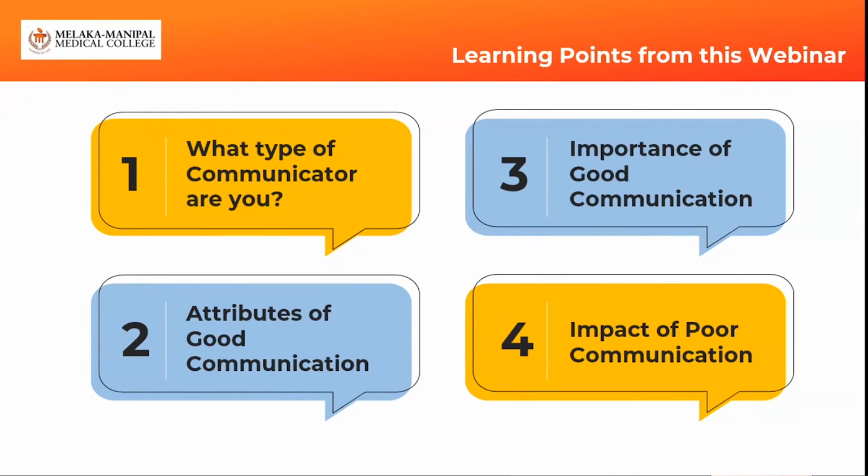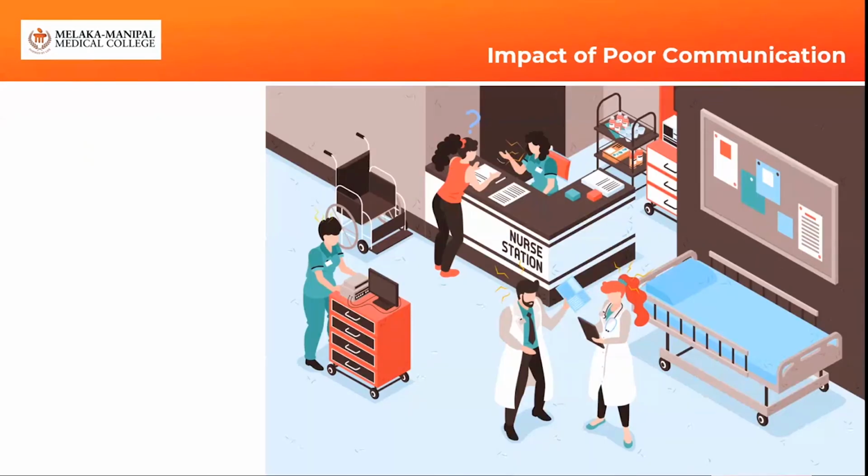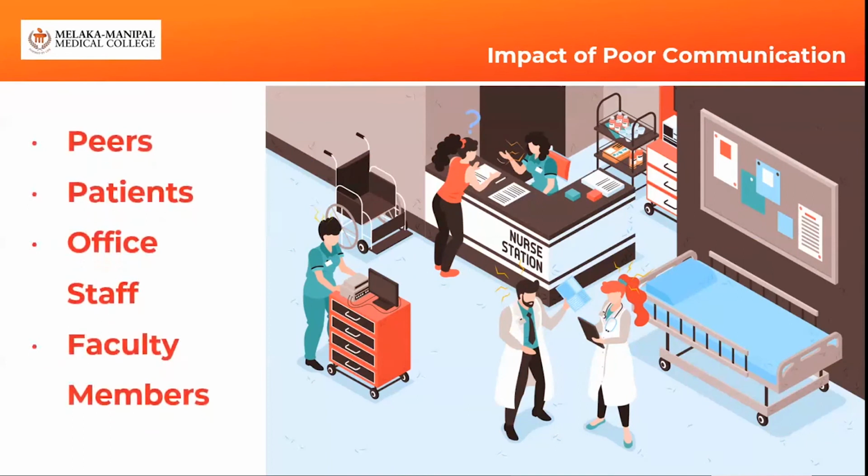But honestly, if you were to ask me today, as a self-assessment and self-reflection, how can you tell if you're a good or poor communicator? It's a very simple way of saying whether you're a good communicator or a bad communicator. If I have to say it in one line, I would say when you ask the person, did you understand what I said? For example, as a faculty, if I take an entire lecture session and the students did not learn anything from there, then I'm definitely a very, very poor communicator.